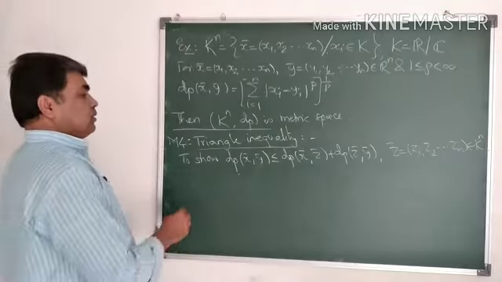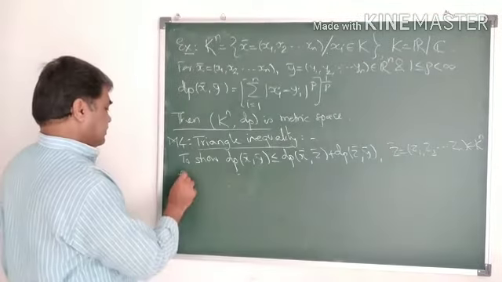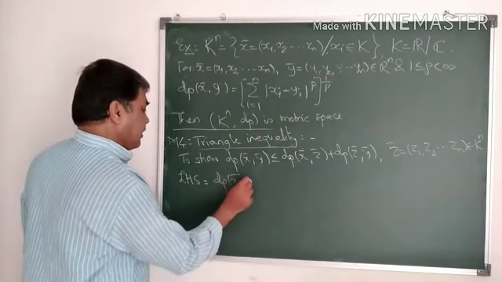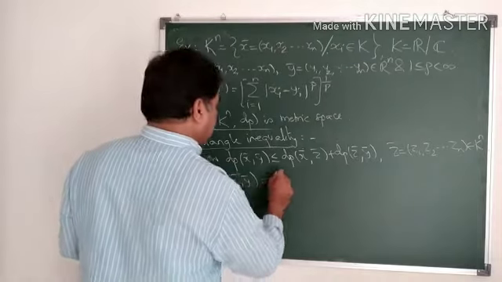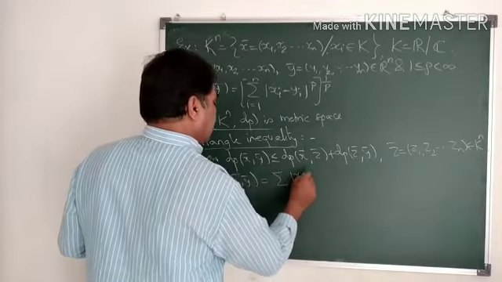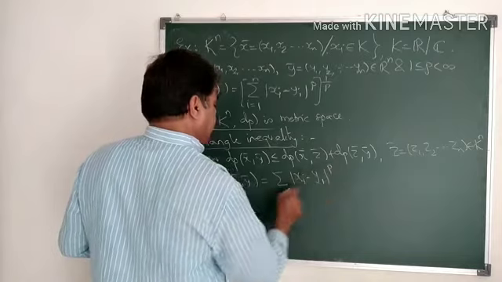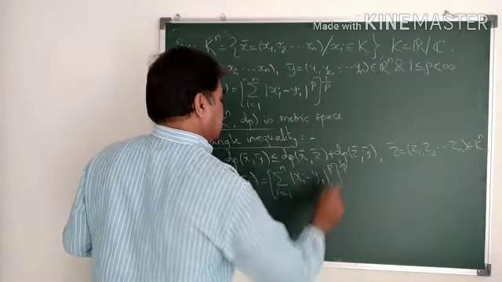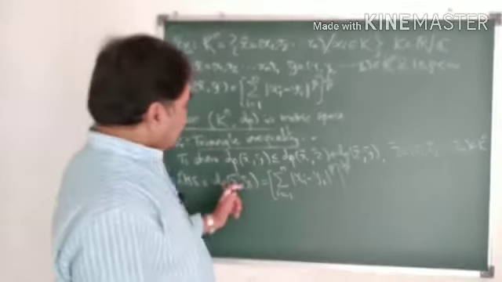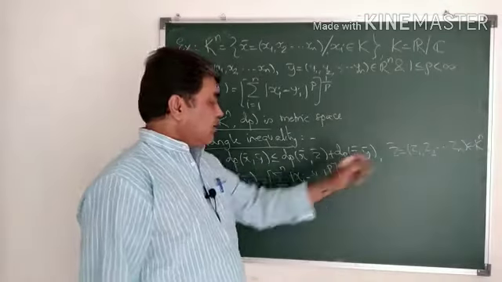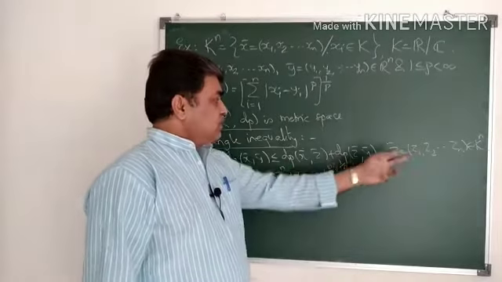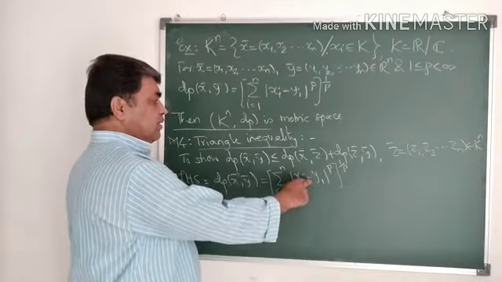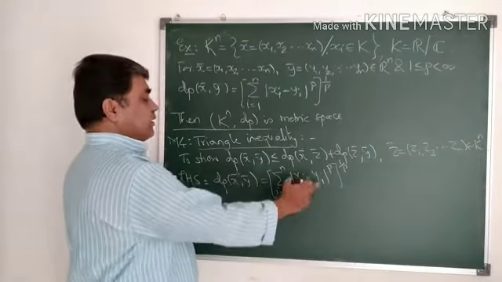Okay. So left hand side is equal to dp of x bar, y bar. This is nothing but summation of mod of xi minus yi raised to p, i equal to 1 to n, whole thing raised to 1 by p. Now as I have to relate x bar, y bar to z bar by their components z1, z2, zn, I will insert the ith component here by subtracting and adding in this modulus.